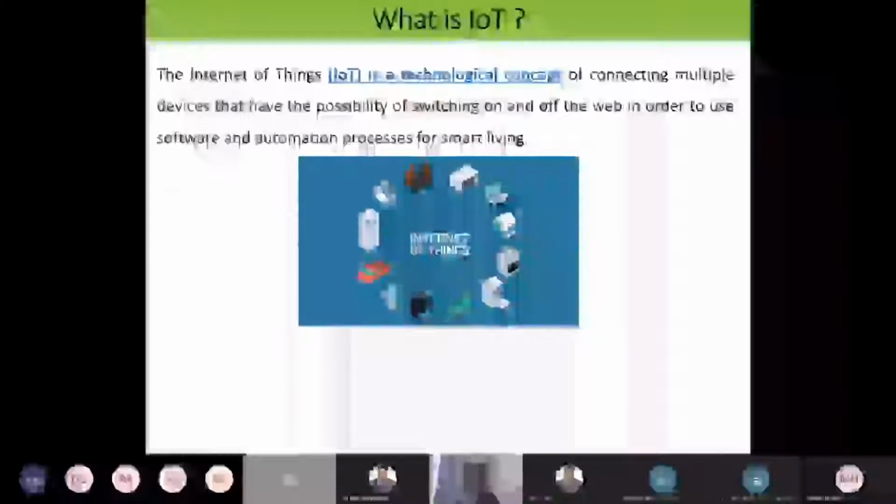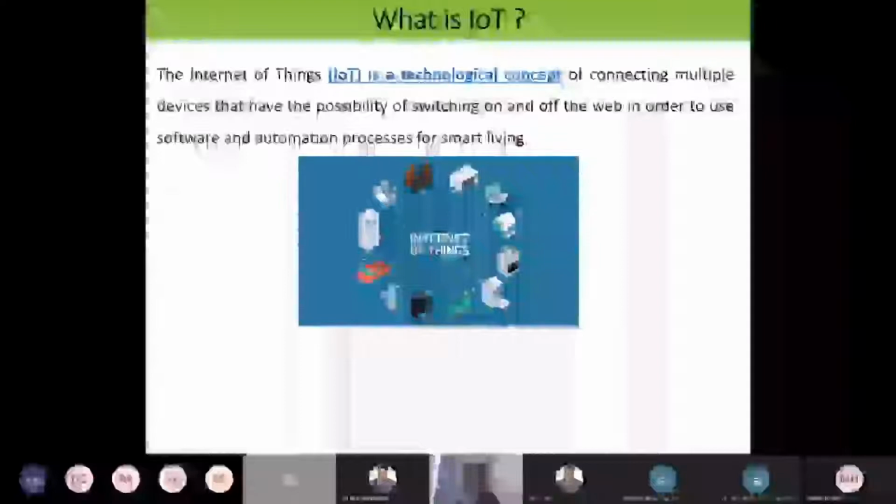IoT is a technological concept of connecting multiple devices. Multiple devices means, let us look into this picture. So like a computer, a laptop, any other devices, washing machine, maybe a speaker, car, etc. So this is what we say: that we are connecting multiple devices to the internet. That is called Internet of Things.